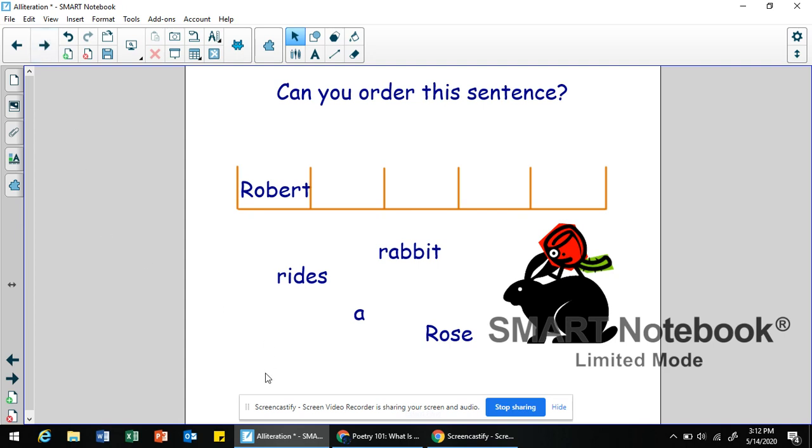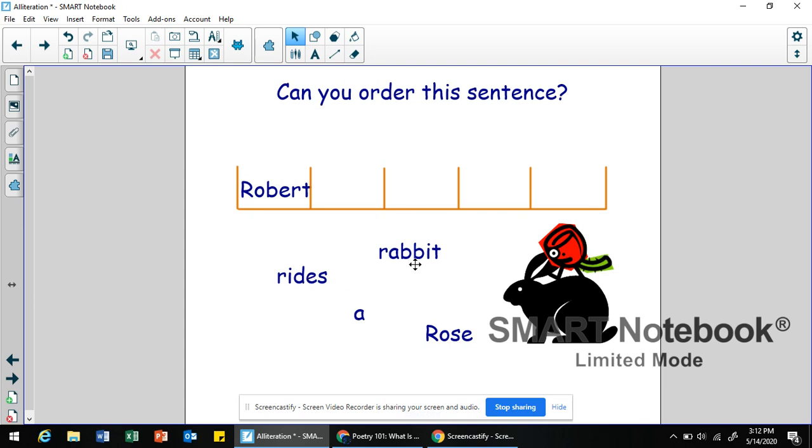All right, let's take a look at another example. So this time we have our sentences starting with the name Robert, okay? We have the words rides, rabbit, a, Rose. Now notice Rose is capitalized, okay? So I don't think they're talking about the flower rose, but maybe a name, okay? If you look at the picture, this gives a clue too. You have a rabbit and there's what looks like a rose with eyeballs sitting on the back of the rabbit.